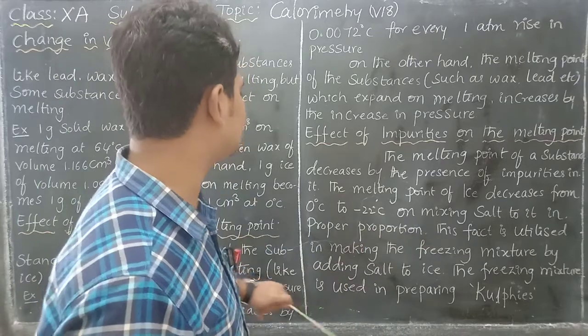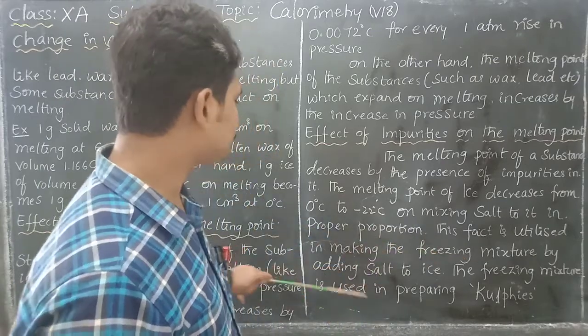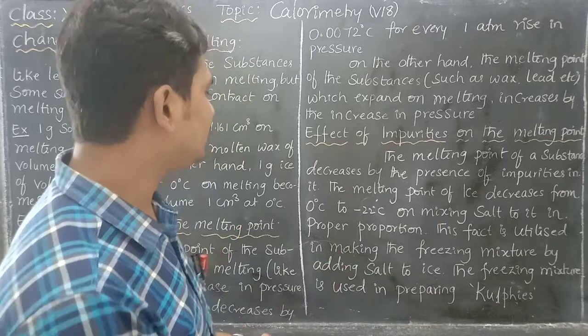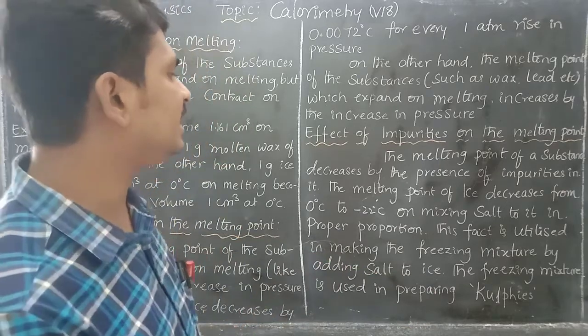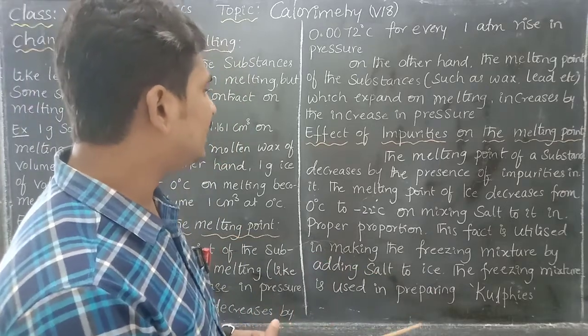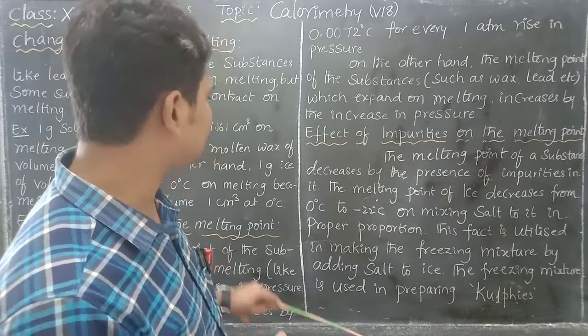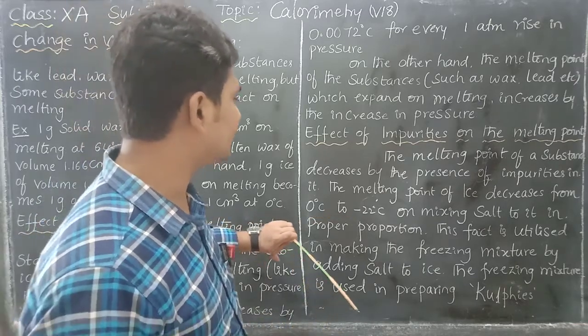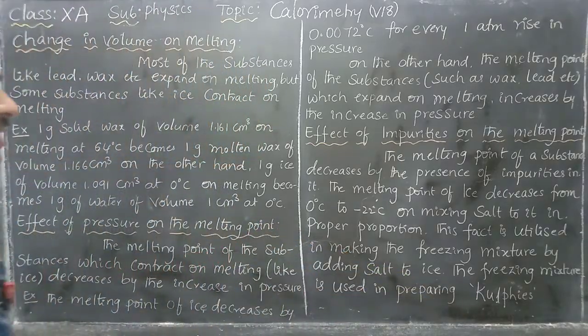This fact is utilized in making freezing mixtures by adding salt to ice. If you add salt to ice, the melting point decreases from 0 degree centigrade to minus 22 degrees centigrade. It is also useful, as the freezing mixture is used in preparing kulfis. The melting point decreases with increasing impurities added to the substance, so this is helpful for making kulfis.